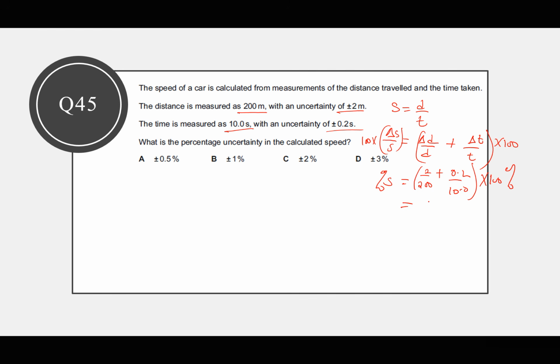Pick your calculator, open the bracket, 2 over 200 plus 0.2 over 10, then multiply that by 100 to change it to percentage, and you will get 3%. So this is 3%. This makes the answer to be D.